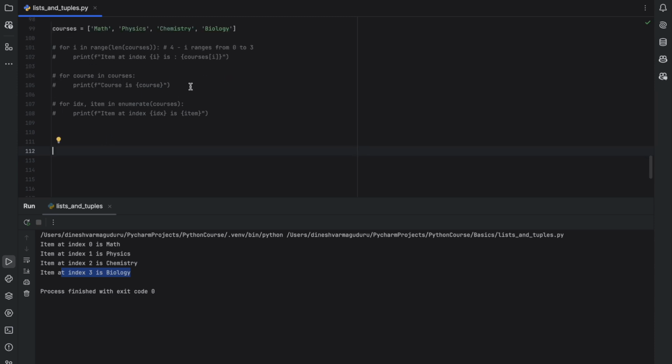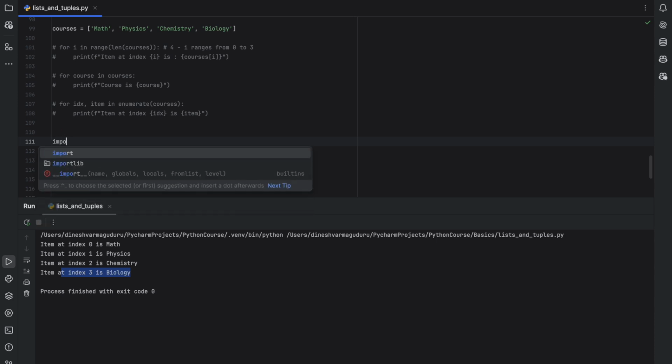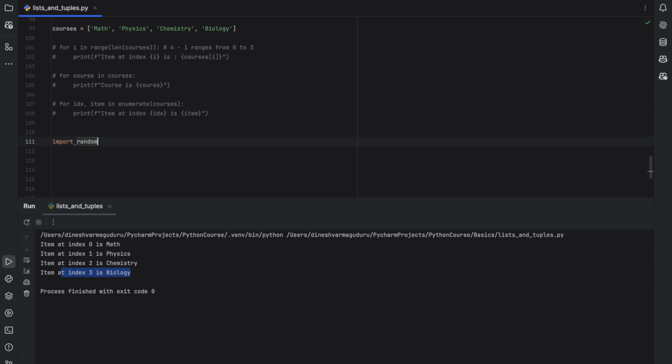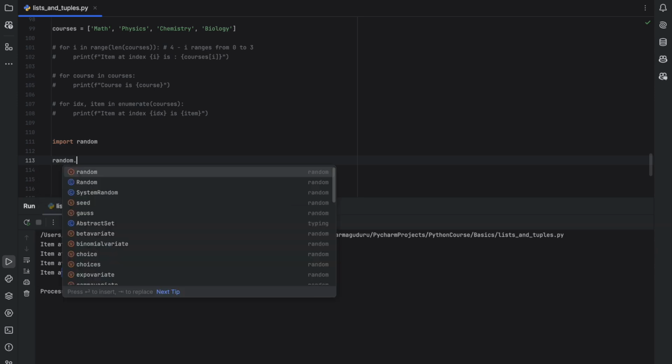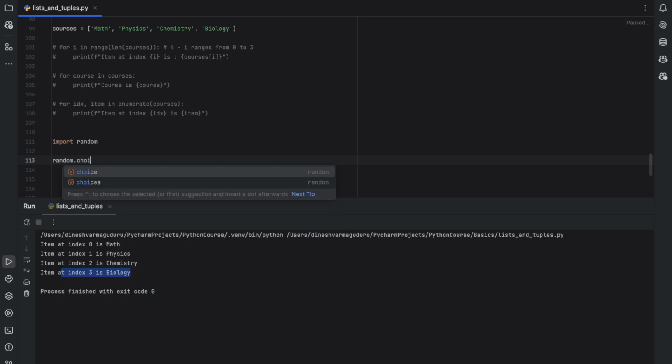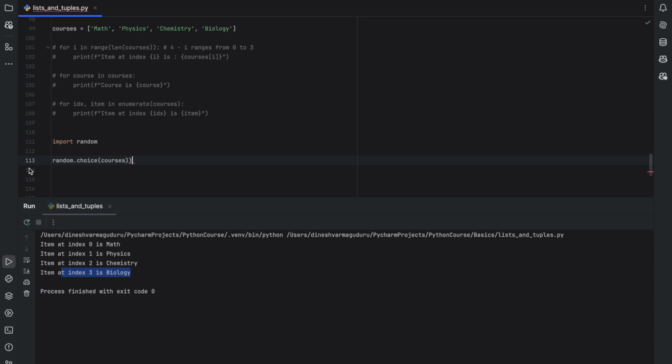The magic here is we are having this index and value both in the loop variables themselves. And what if you want to play some game and select some random subject from the courses? Even that is possible with the list. I hope you remember in the previous video we have seen this random library, which is import random, and we generated some random numbers using this library. You can use this random library in combination with the list to generate some random items, using random dot choice followed by courses.